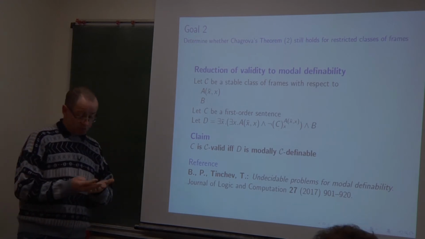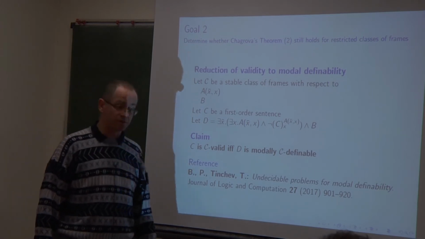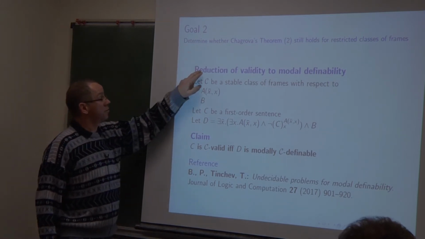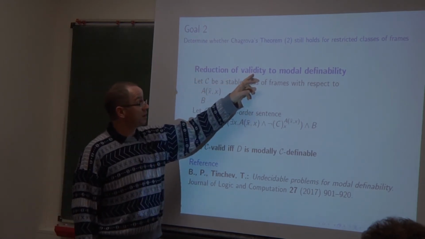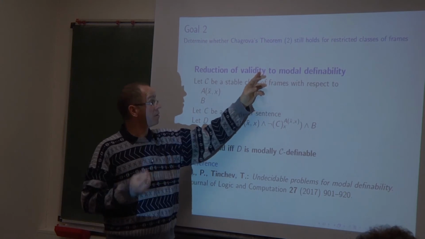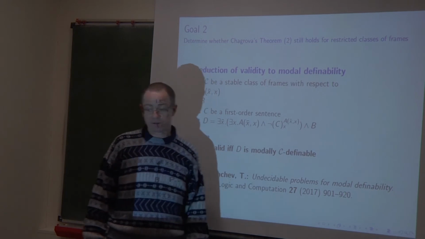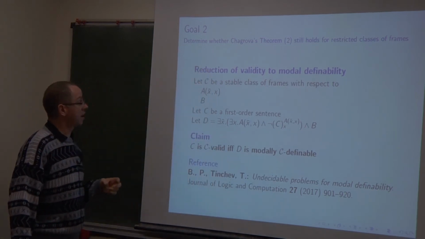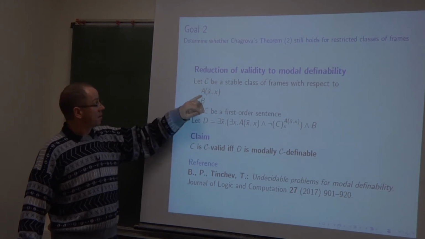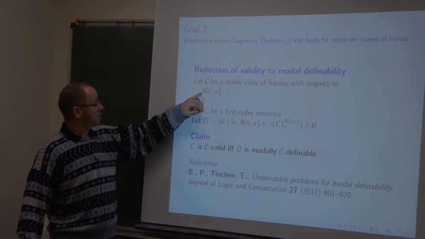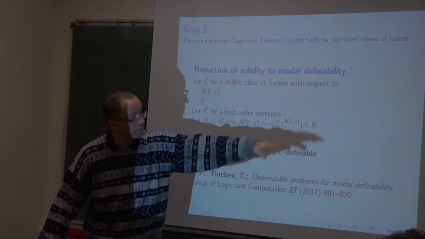And now, to obtain a variant of Chagrov's theorem about the undecidability of modal definability, we need first to reduce the validity problem in our first order language with respect to a certain class C, which is supposed to be stable, to the modal definability problem with respect to the same class. So I assume that C is a stable class of frames, and it is stable because of this first order formula and this first order sentence. And stability is like this.